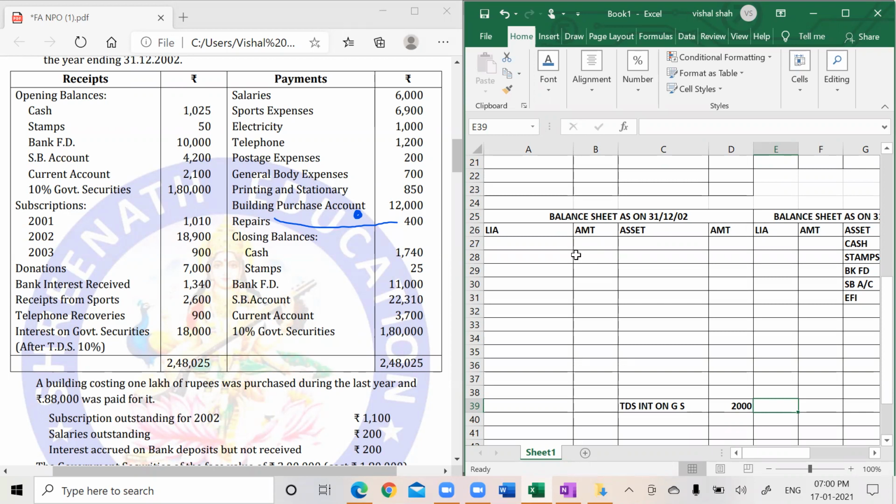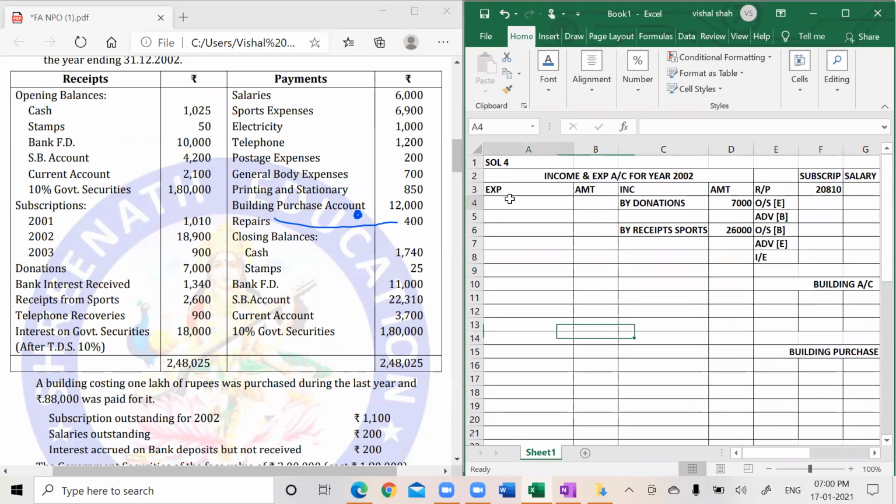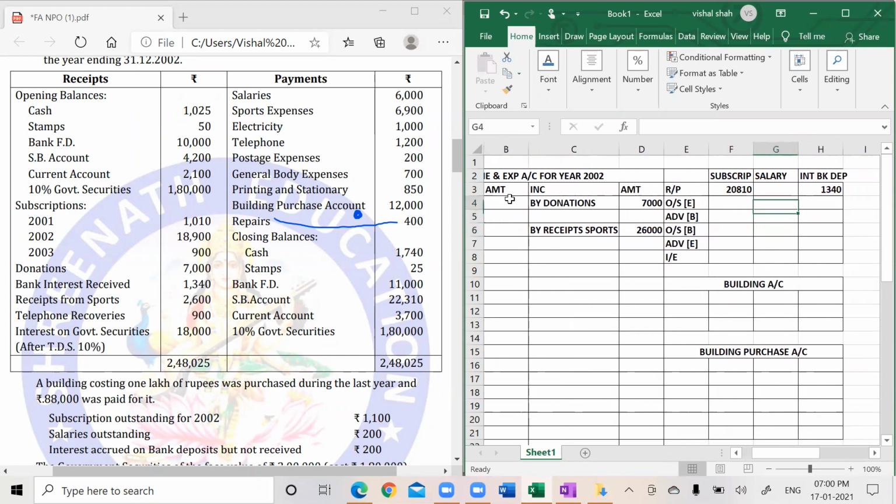Now except one, telephone recoveries. Telephone recoveries, as I told you, it will write here telephone expenses. From that it will go recoveries. Recoveries is how much? 900. Okay, now we write salaries. Sir, salaries we have made a statement because there is an adjustment towards it. 6,000.